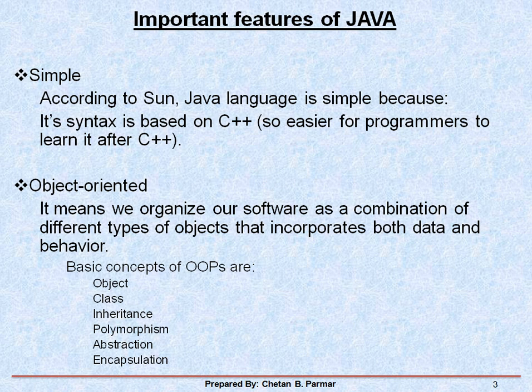I am not giving a deep introduction about all these things, because this is already discussed in C++, and in a future lecture we will go deeper. The first concepts are object, class, inheritance, polymorphism, abstraction, and encapsulation. These are all the concepts or features of OOPS, and all these features are supported by Java in the form of object oriented programming.